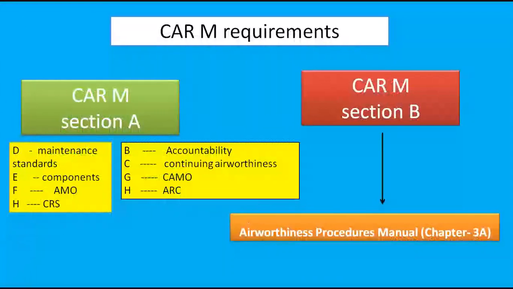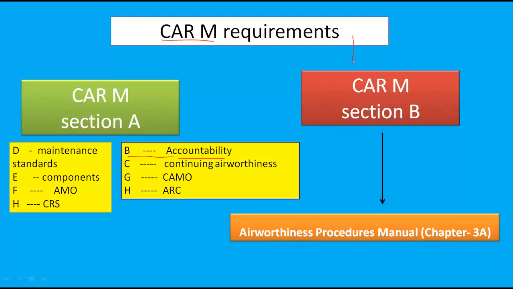Today we will talk about CRM subpart B. Before we get into subpart B, that is the accountability, I want to tell you something about CRM. CRM is divided into two sections.